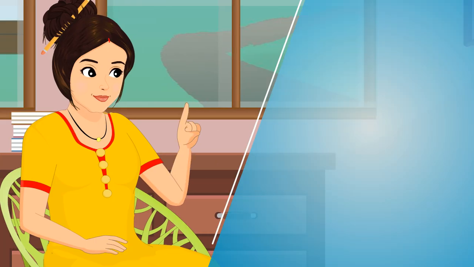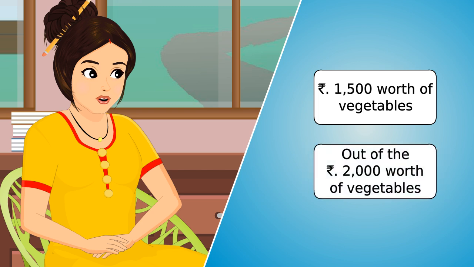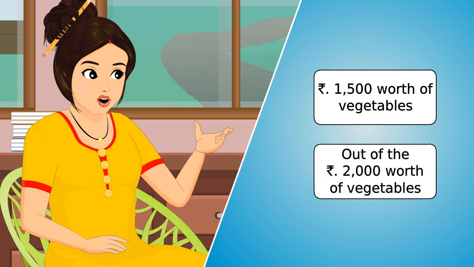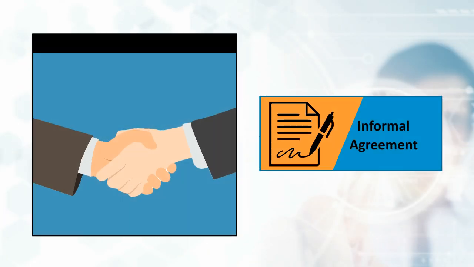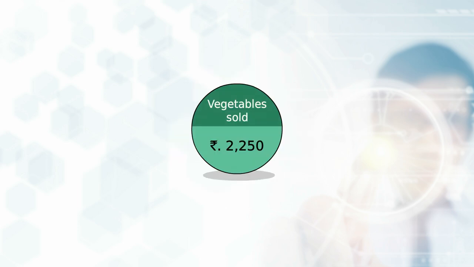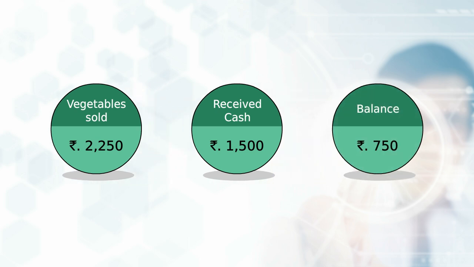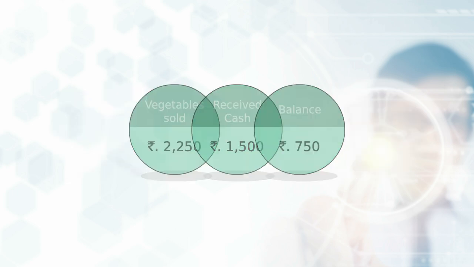Now, suppose he was able to sell only rupees 1,500 worth of vegetables out of the rupees 2,000 worth of vegetables he bought. Also, he has an informal agreement with some of his customers who pay him only once every fortnight. In other words, he offers credit to valuable customers. He sold the vegetables for a total of rupees 2,250, for which he received rupees 1,500 in cash, and the balance rupees 750 will be paid after 2 weeks.